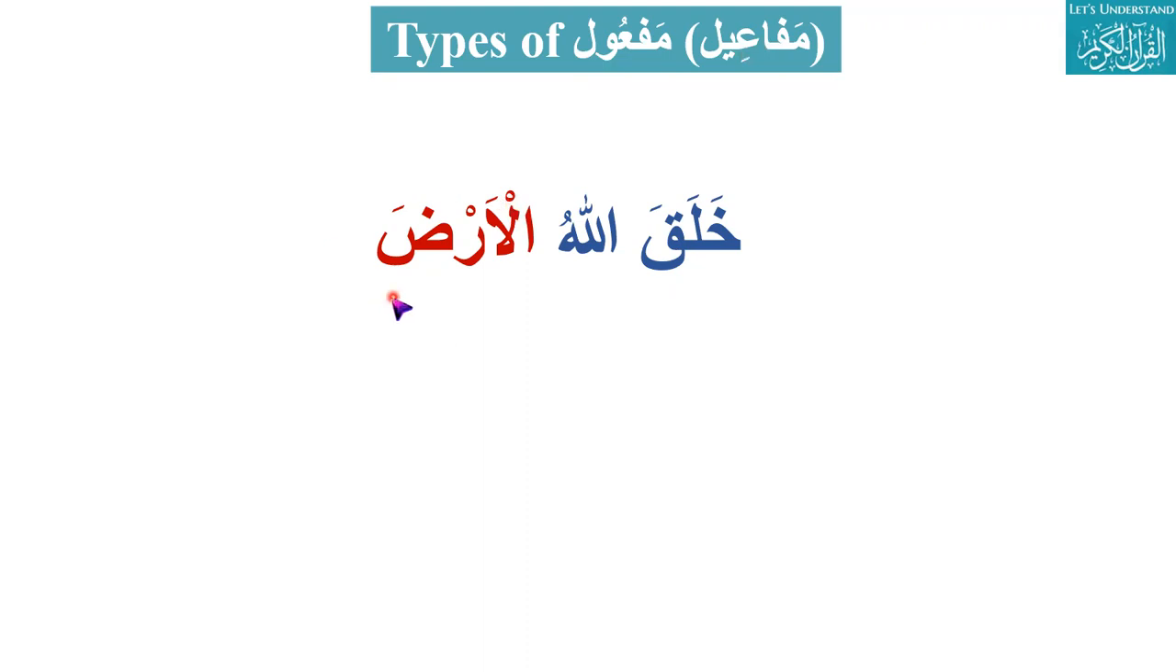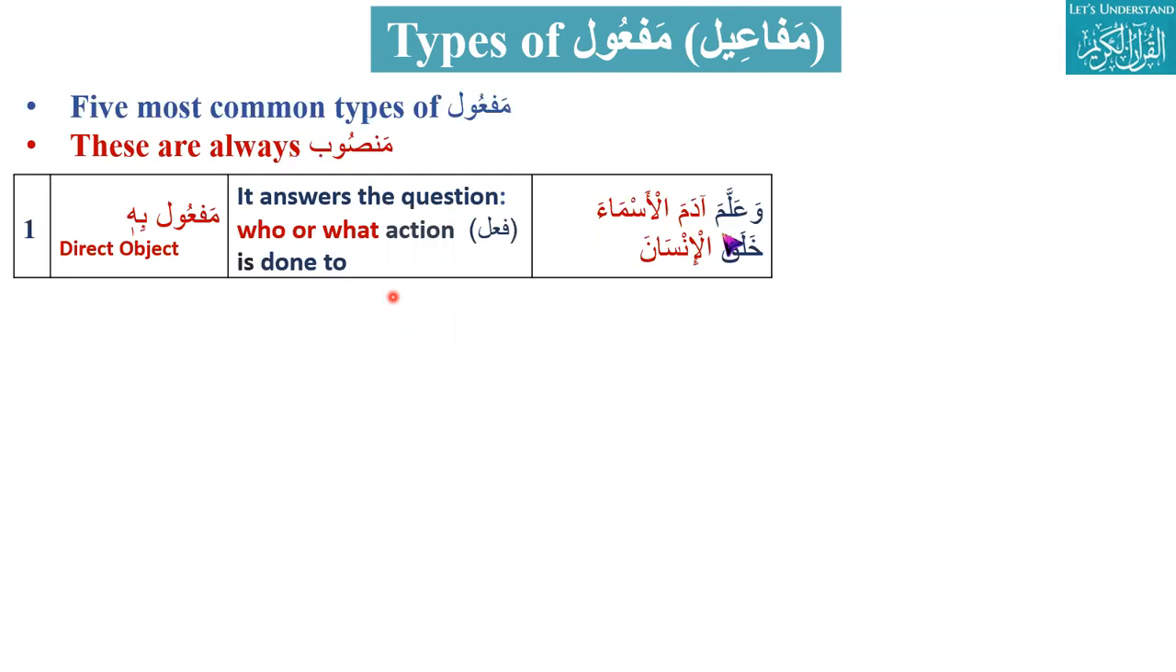Now we are going to the types of maf'ul. So one of the types is maf'ul bihi, direct object. It answers the question who or what when the action is done. Like khalaqallahul arda. Allah created what? Allah created the earth. That is what. And basically it answers the question of what. So that is al-arda. We know that that is object because that is mansub. Such a type of object is where the answer of the question is who or what. That is called maf'ul bihi, direct object.